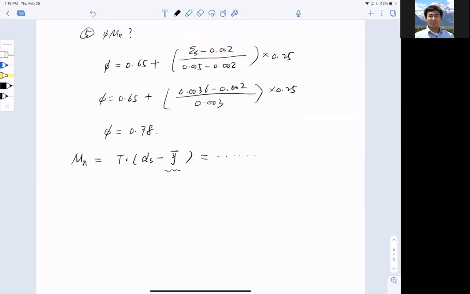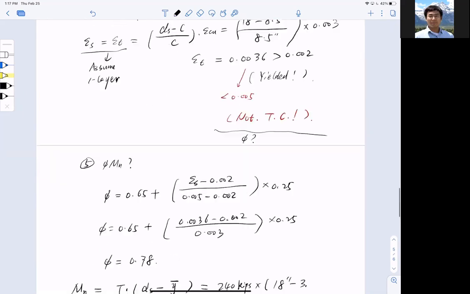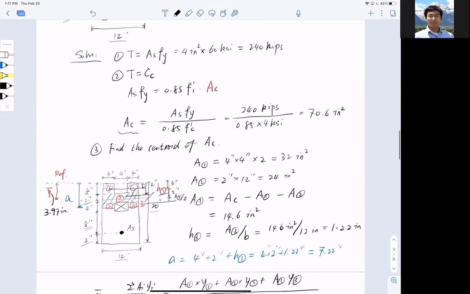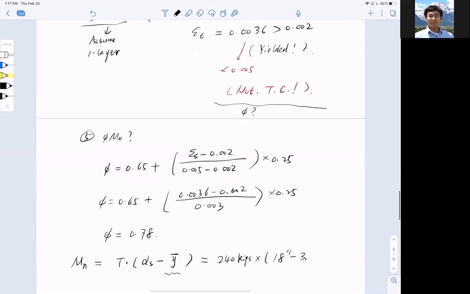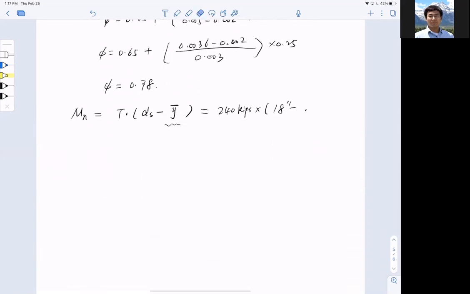Okay, I need to do ds minus y bar. Not half A. If you do half A, you're going to have a problem, right? So this is 240 kips, multiplied by ds, which is 18 inches minus 3 point something. 3 point, where is it? 3.97. Just to round the number up, I'm going to say approximately 4 inches.